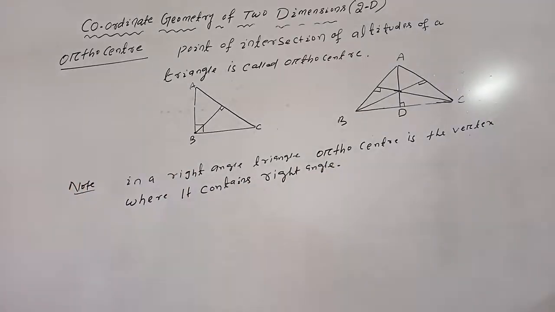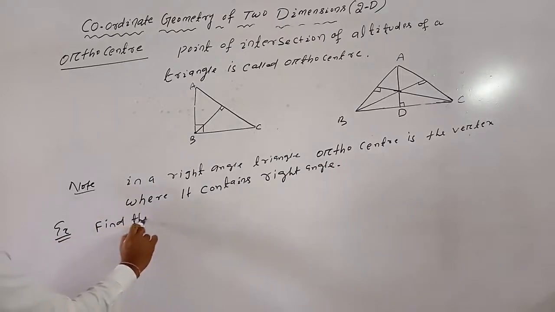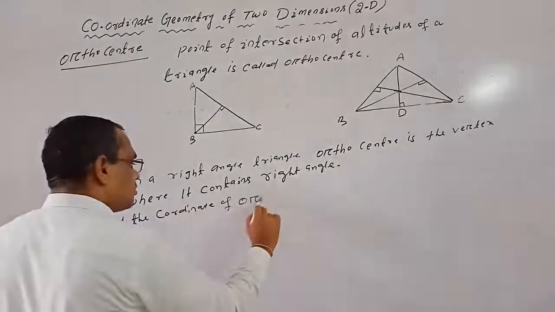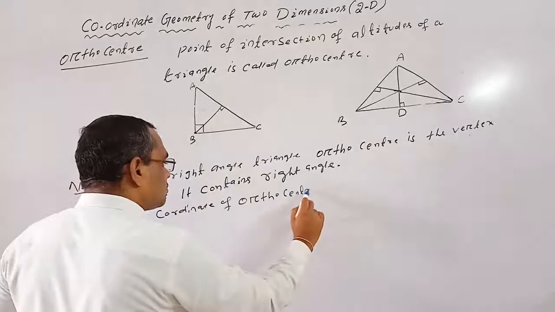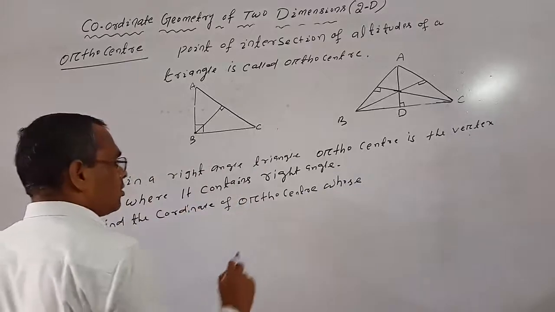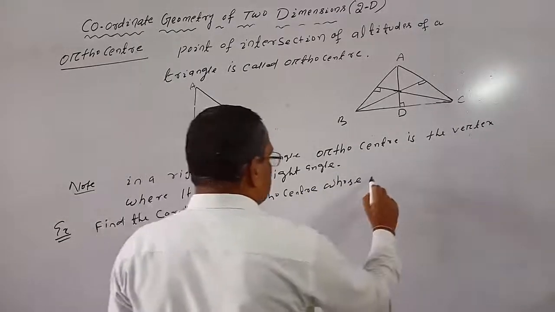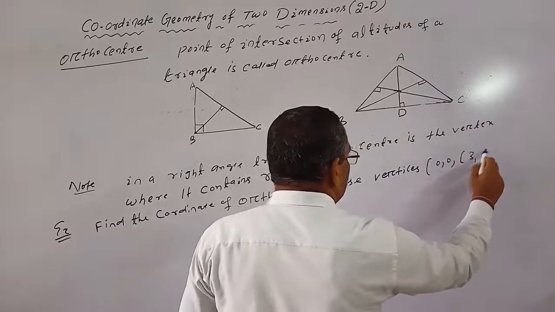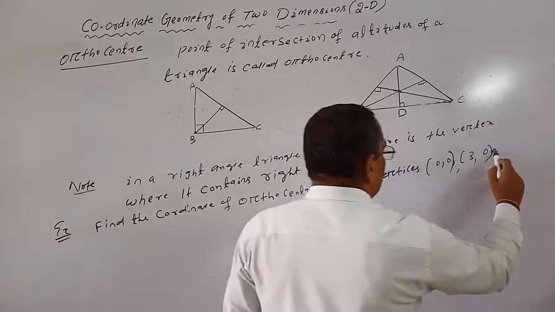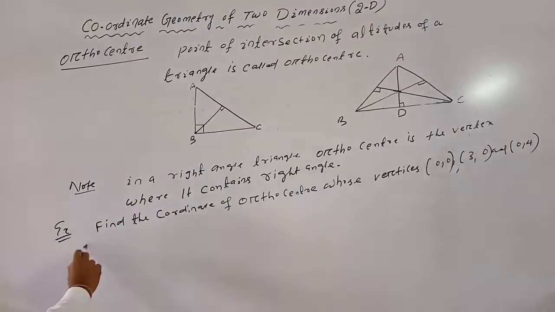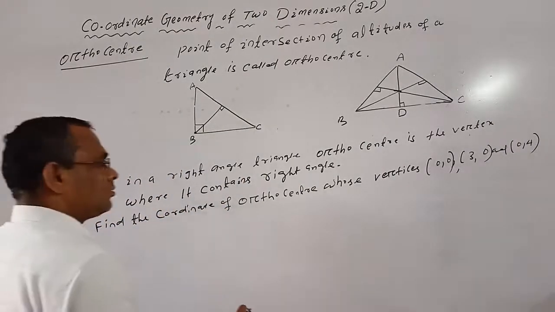Okay. Now one question: find the coordinates of the orthocenter whose vertices are (0, 0), (3, 0) and (0, 4). So here there are three vertices of a triangle.